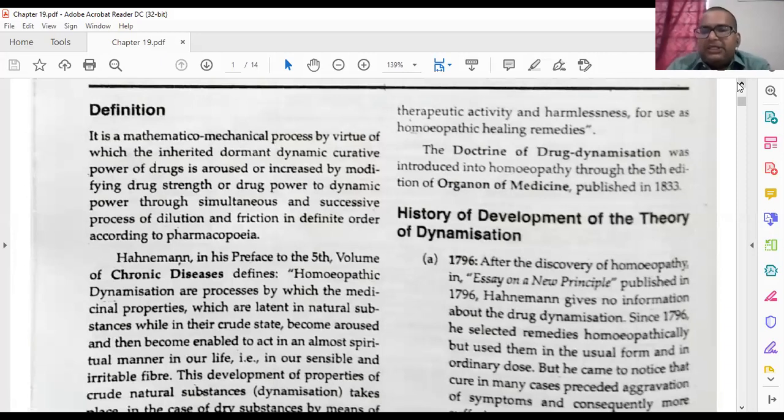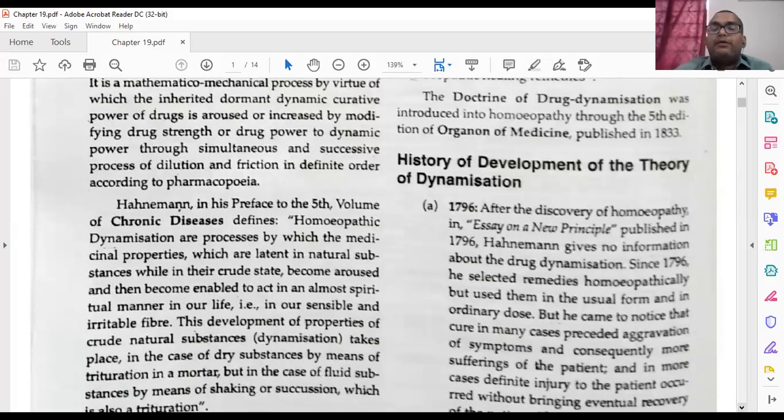Okay, fifth edition. Before that fifth edition, Dr. Hahnemann used to give crude drug substances as per other systems of medicine, crude form of particular drugs he used to give to his patients. But later on, with experiments, he came to know if you dilute and give some threshold energy it will be more powerful, like an atom bomb, you know atom bomb, hydrogen bomb, they are very small but very much powerful, so like that.